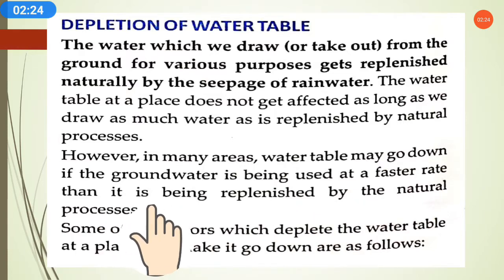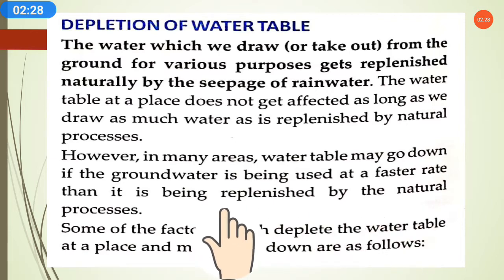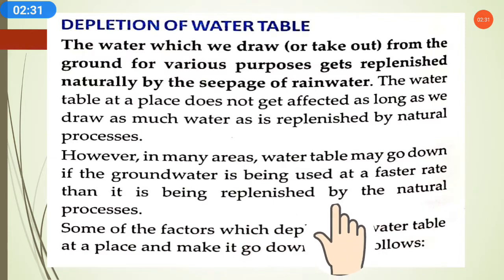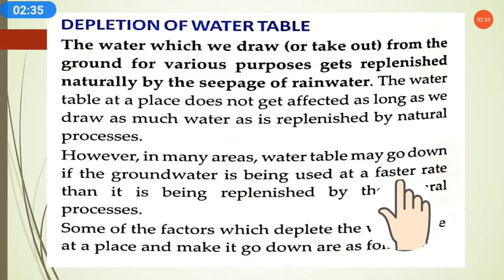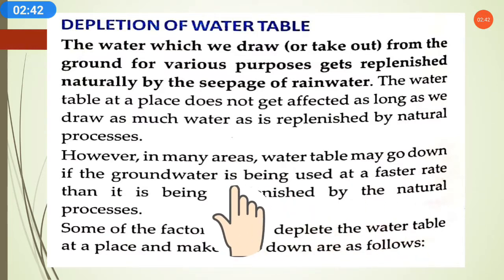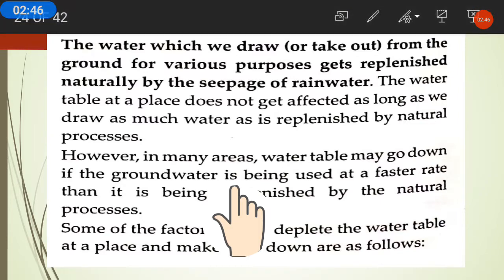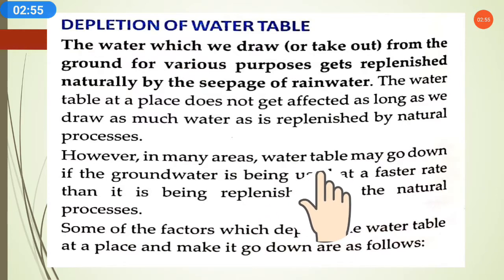Less water gets replenished and more water is drawn out from the groundwater, so it's obvious that the water table may go down.